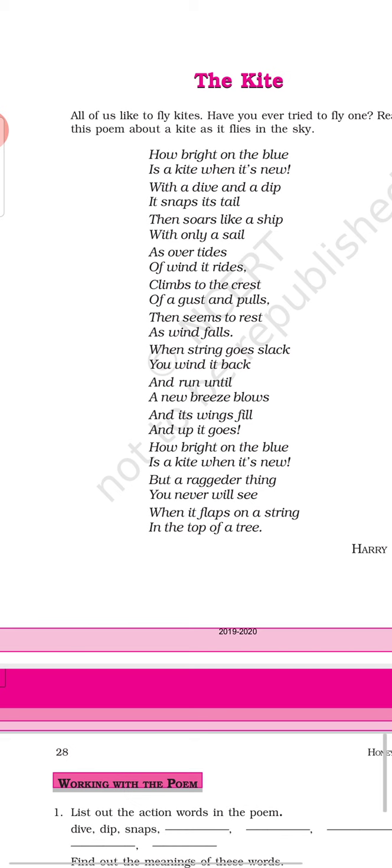Now suddenly the condition of the kite changes, but a raggeder thing you never will see, that is when it is torn. When it gets torn, you will never see it flap on a string at the top of a tree. When the kite gets stuck on the tree, it is torn and now it will not look beautiful the way it used to when it was a new kite.